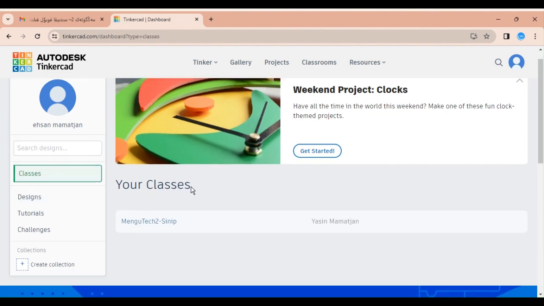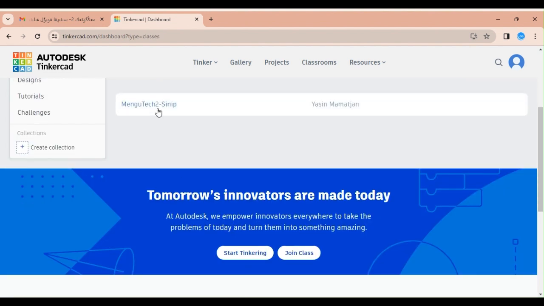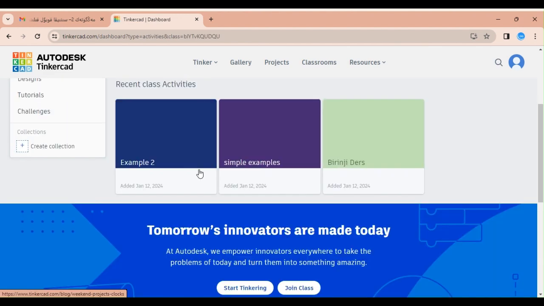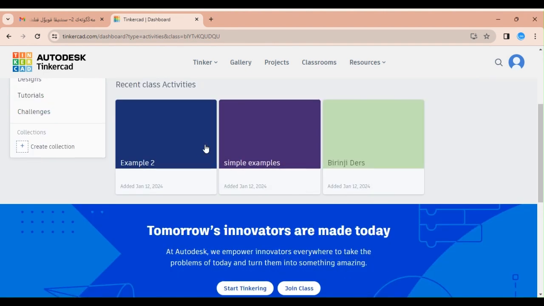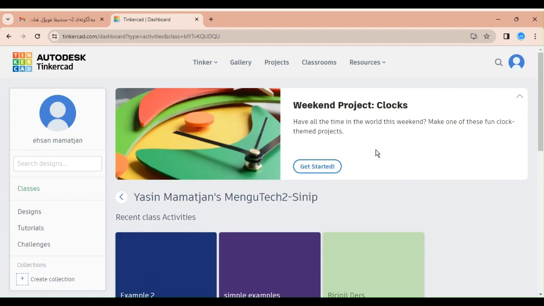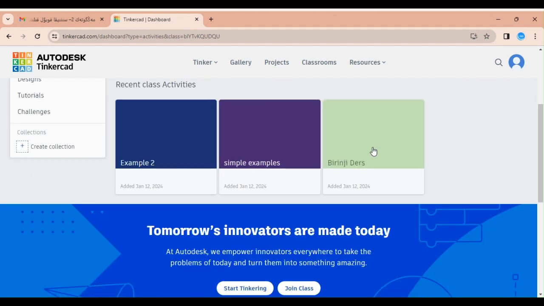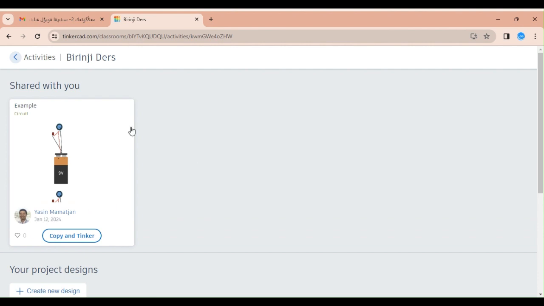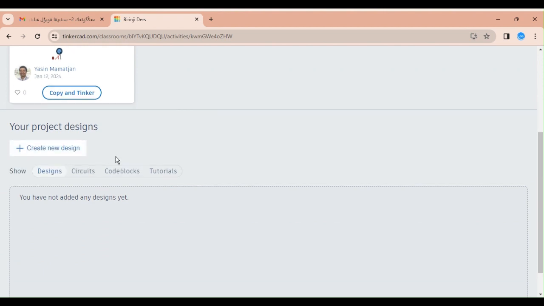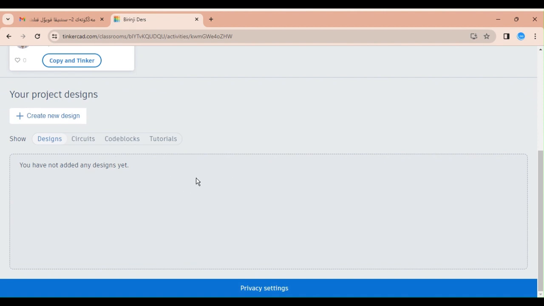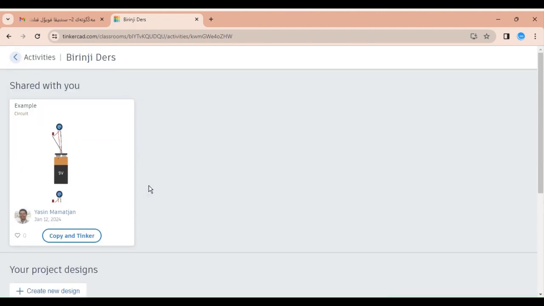If you click classes, you can see that you are currently in this class, and you can also see all the examples in this class. And if you want to share with a teacher in this classroom what you made, just click the activity you want to share it in, click create new design, and then click circuits, and then you can make whatever you want, and all your designs will show up over here. And that's it.